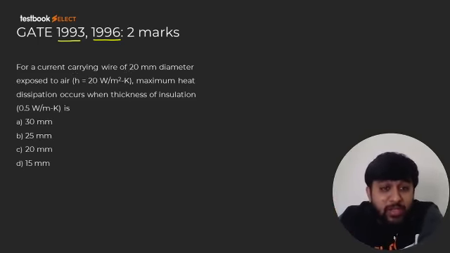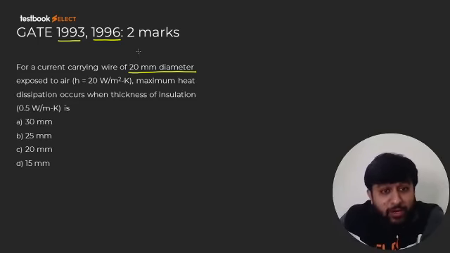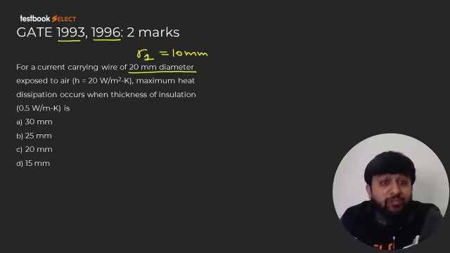So it says, for a current carrying wire of diameter 20 mm, what will be the radius of wire? It will be 10 mm. But I hope you remember that I write the radius of wire or inner radius of insulation as R1. So that is 10 mm.